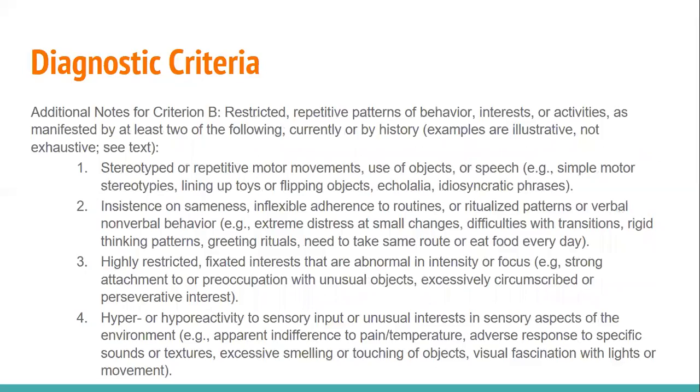When we look closely at criterion B, restricted repetitive patterns of behavior, interests, or activities, we have to see 2 of the following. And we may need to see these in a representation of history, for example, when we do interviews, or we can see these behaviors currently or in real time. And again, we need to have 2 of the following 4 criteria in order to meet criterion B for diagnosis of autism spectrum disorder.